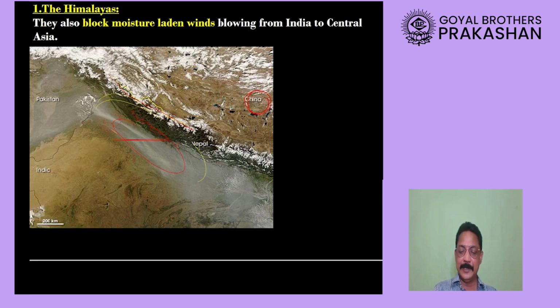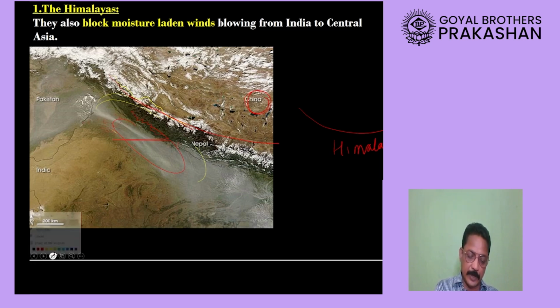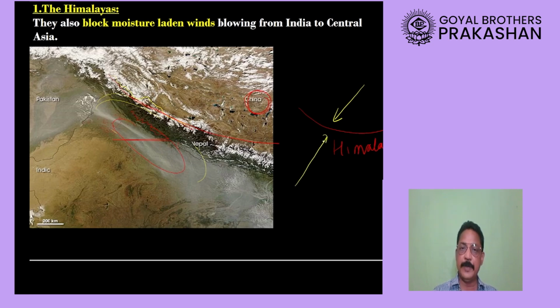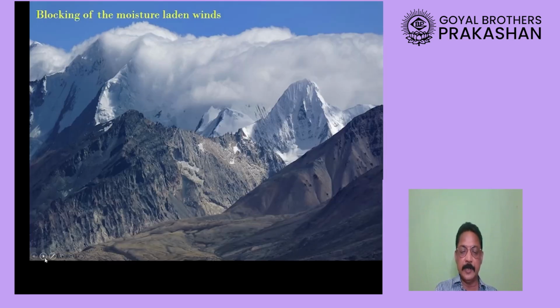Yes, you are right, Himalayas will block there. Okay, so if I draw Himalayas here, what the Himalayas will do? These Himalayas will block the cold winds coming from China, and they will block the rain carrying winds moving from India. So in this way, they will be playing an important role in deciding the climate of India.